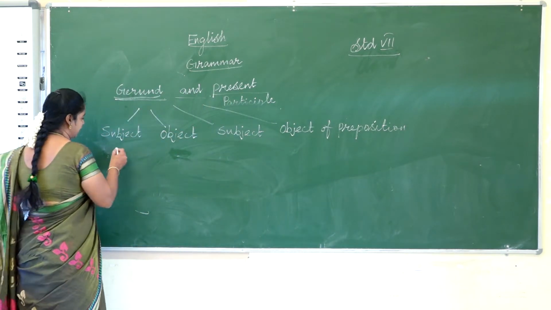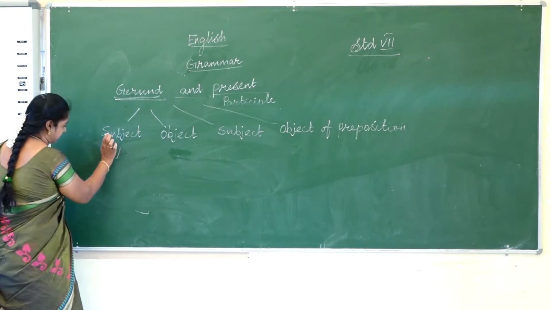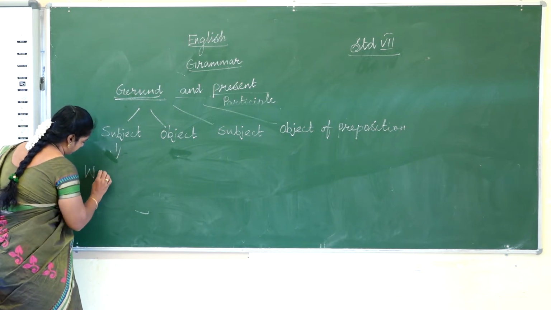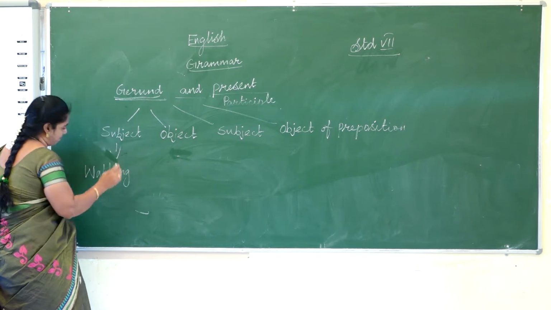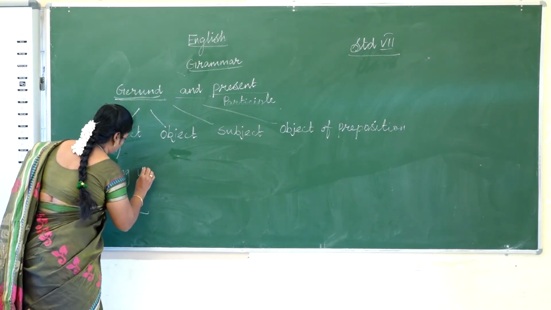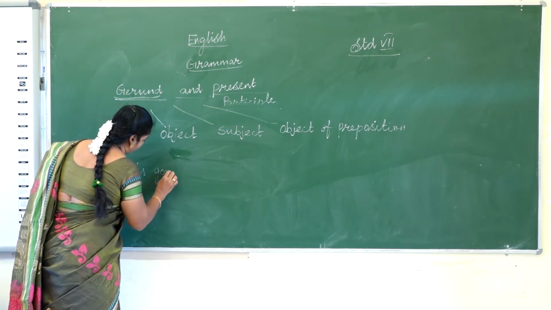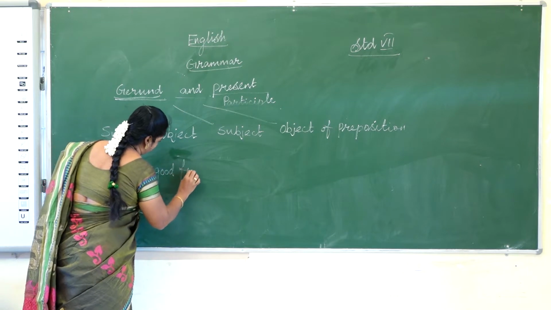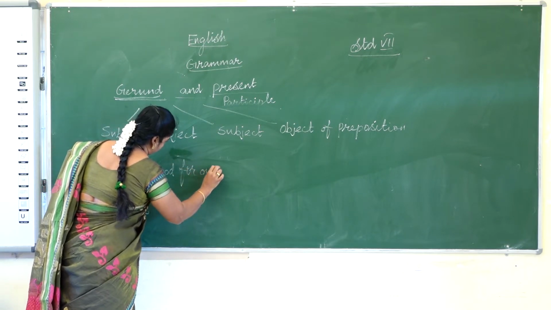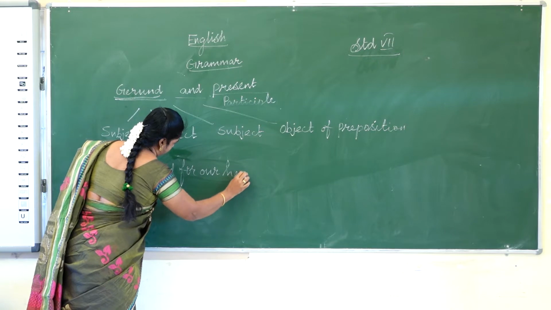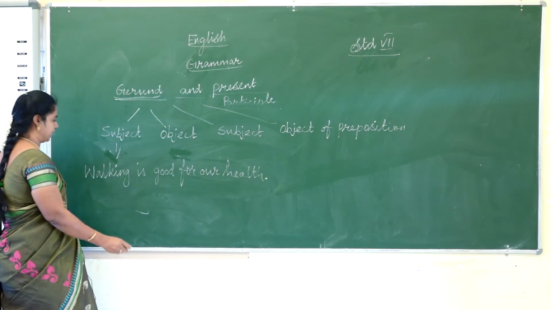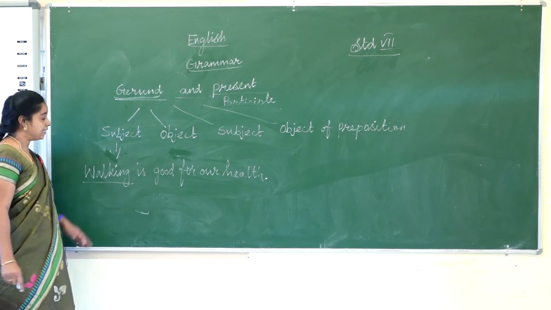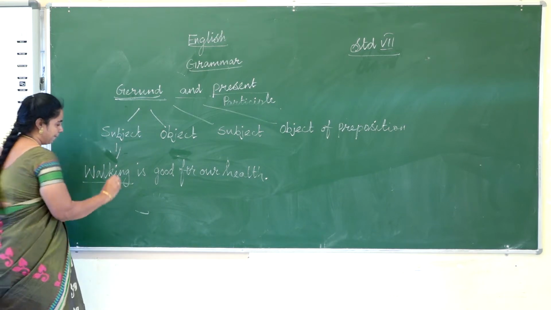First we see the subject of the sentence. Walking is good for our health. In this sentence, walking acts as a subject.